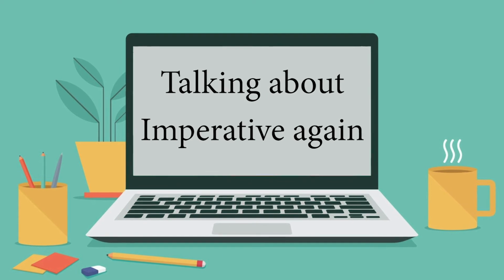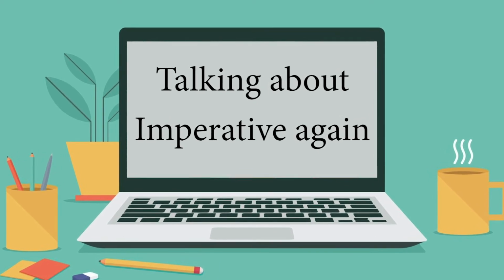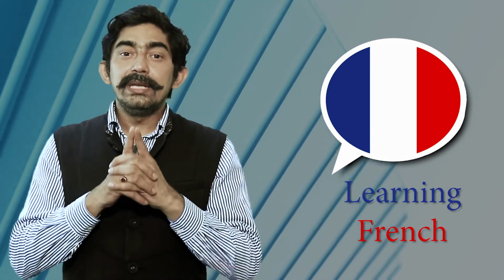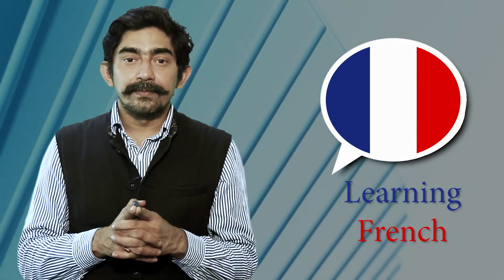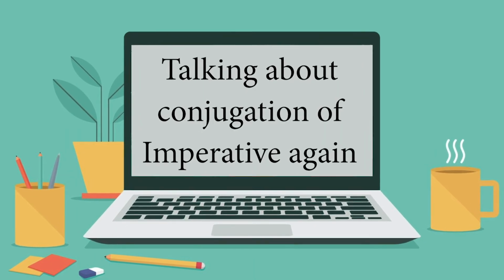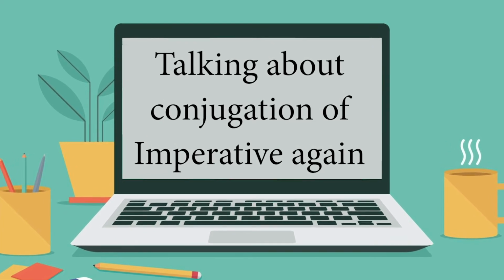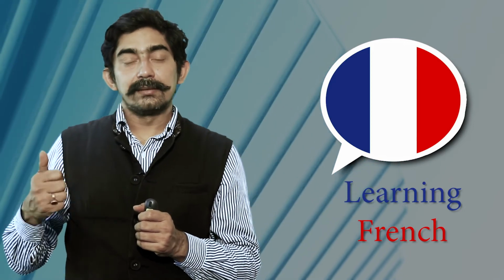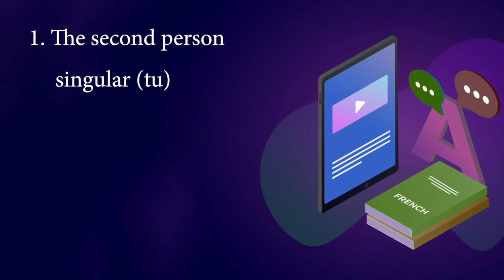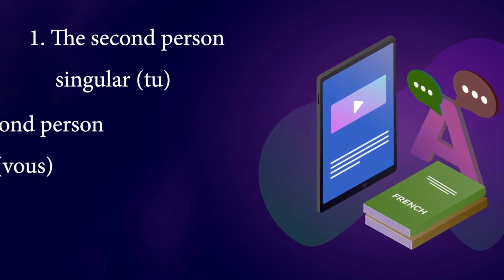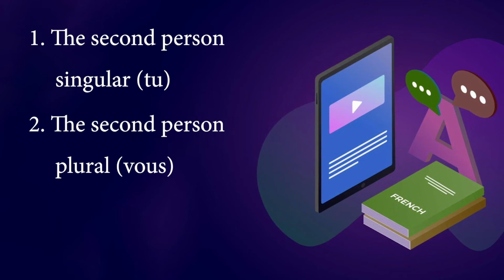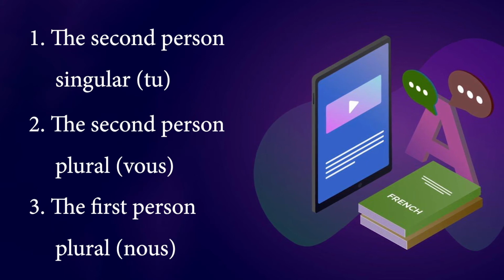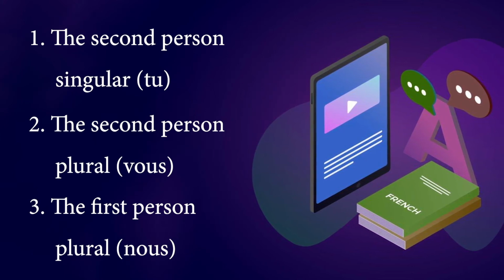Coming back to the main forms of the imperative. We use the imperative for those cases where we do not use the subject pronoun. We conjugate the imperative for the tu form, second person singular, the vous form, second person plural, and the first person plural, nous.